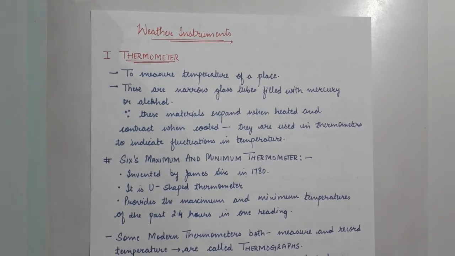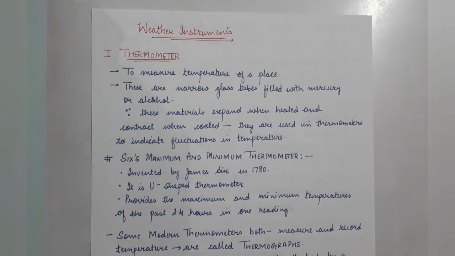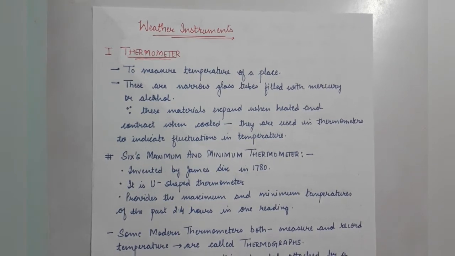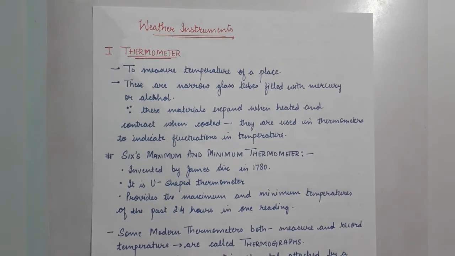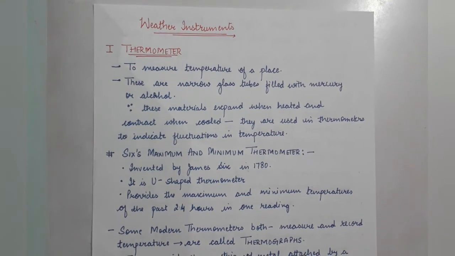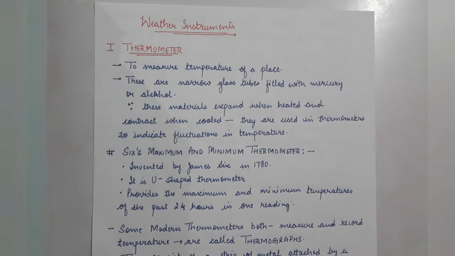They expand when they get heated up, and when they are cooled they contract. So they contract and expand as per the temperature, due to which we are able to measure it. This way the fluctuations of the temperature are measured by the thermometer.